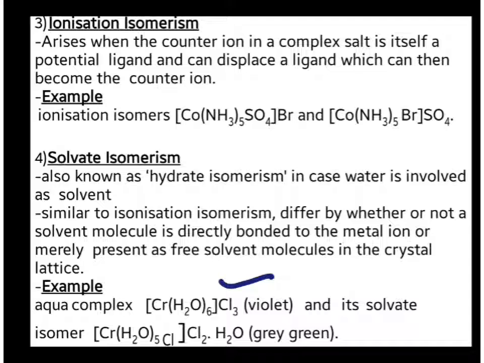But in its isomer, one chloride has moved inside and displaced one H2O outside. So now we have 5 aqua ligands and 1 chloride ligand, and the chlorides as counter ions. The displaced H2O will be present as a free solvent molecule. So this is solvate isomerism.